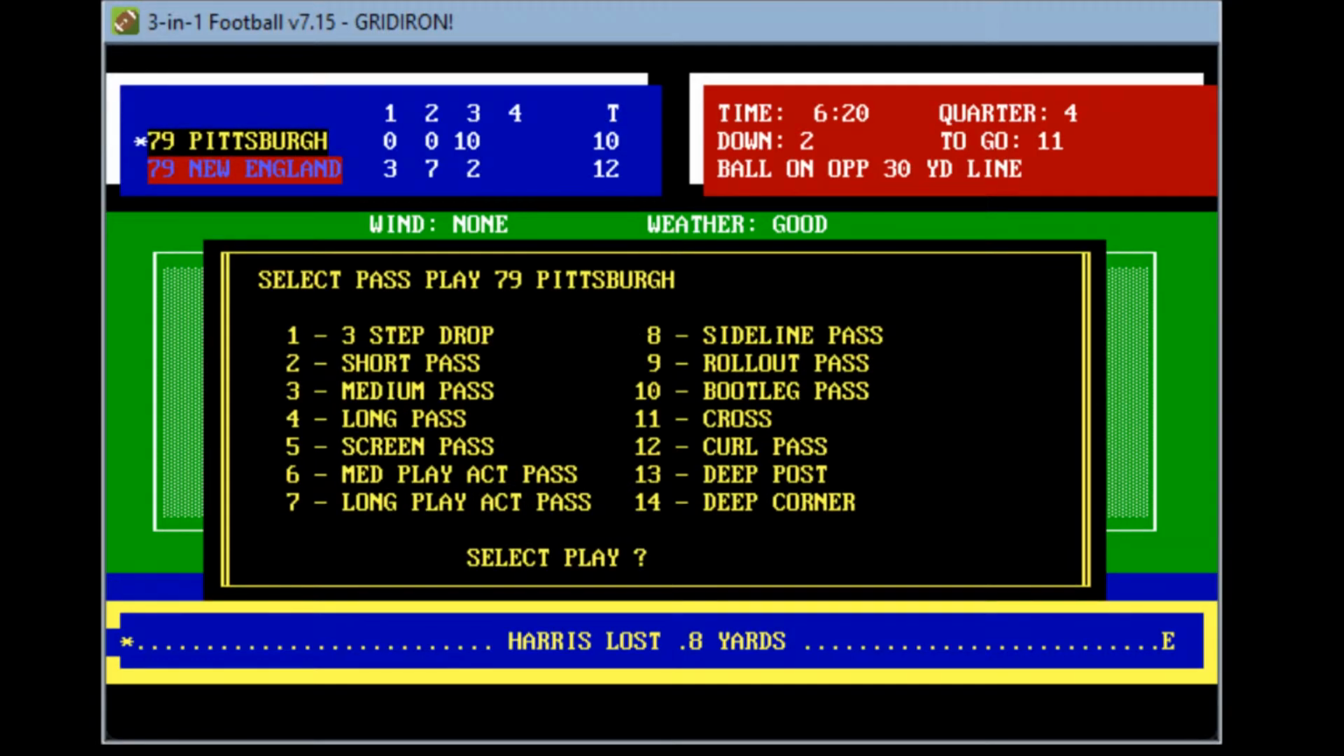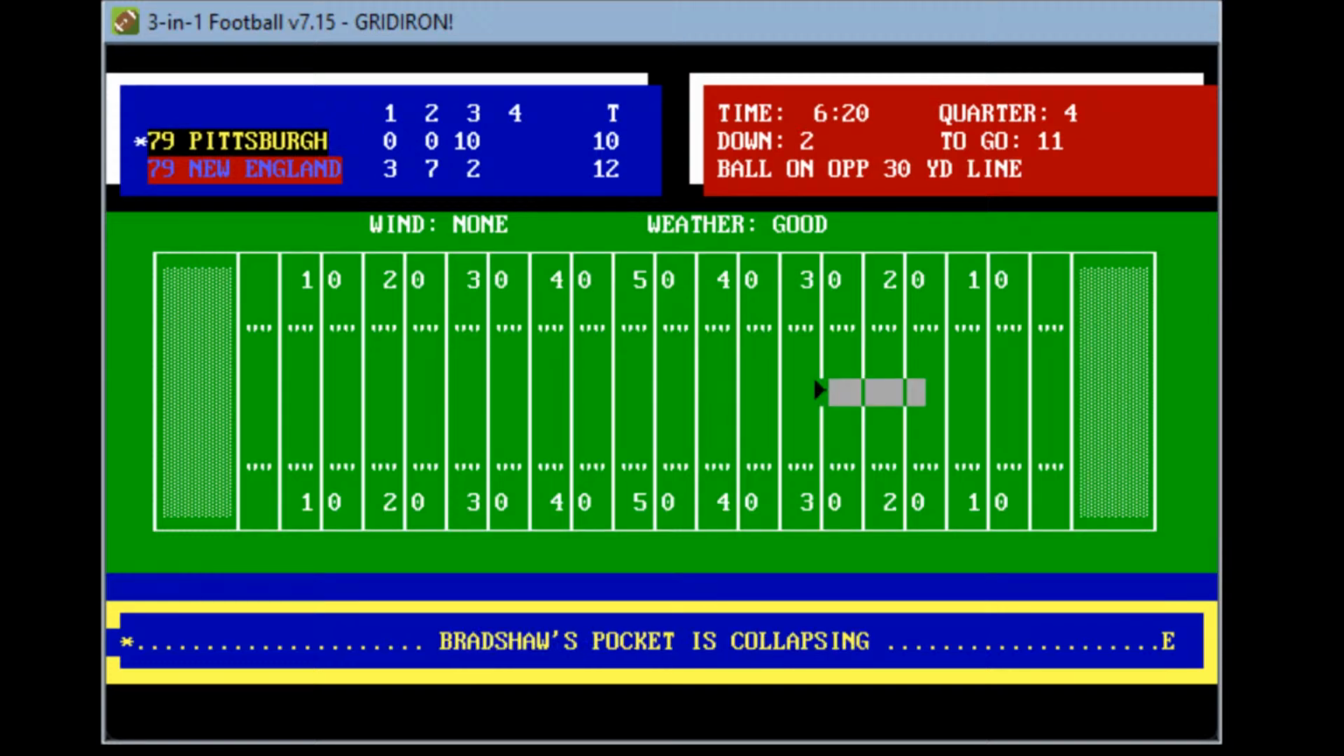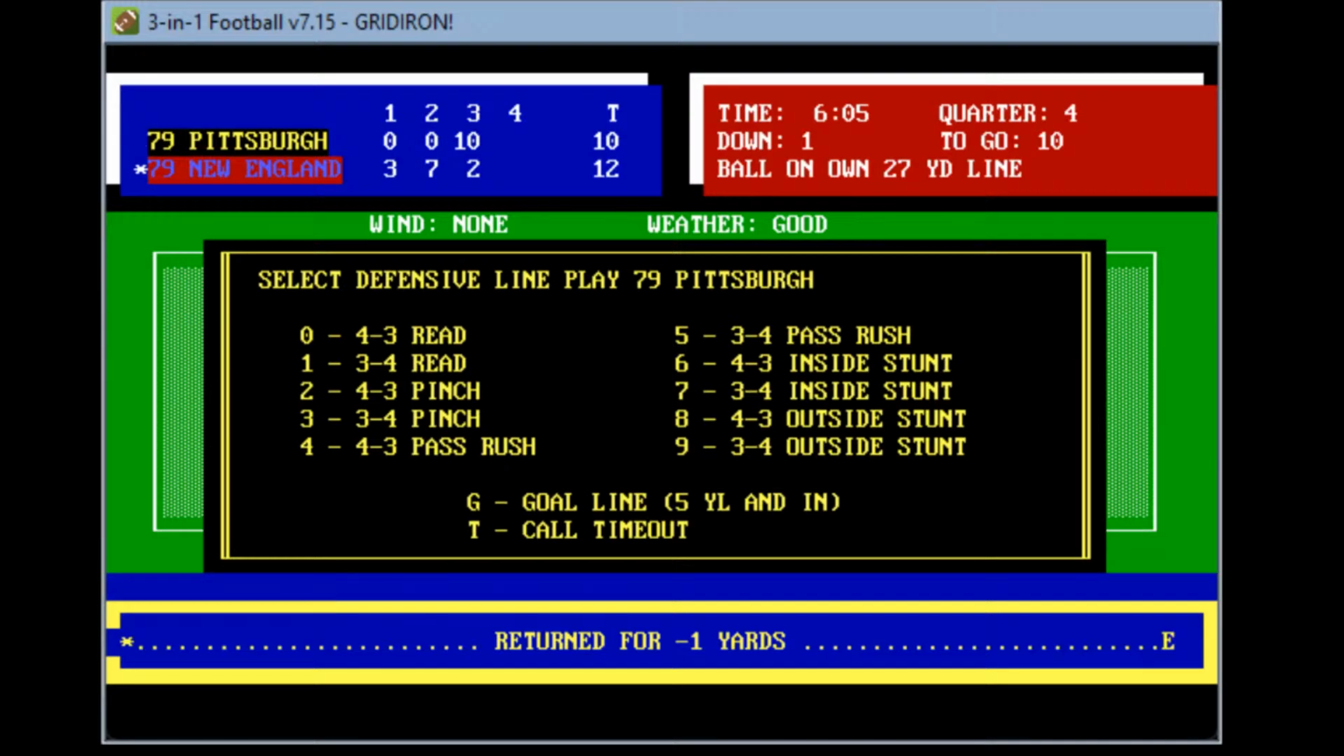Let's go ahead and pass. Let's throw that screen up there and see if we can catch him kind of off guard here. Pass. He's got Stallworth wide open. He's intercepted by Raymond Clayborn. Another pick for Bradshaw, his third of the game, and New England has it first and 10 with 6 minutes to play. So a huge play there.